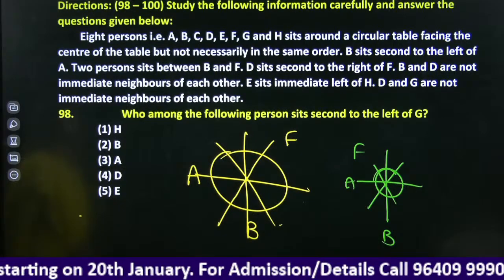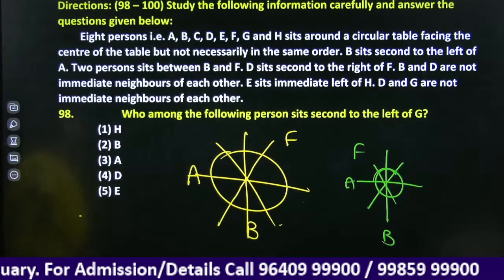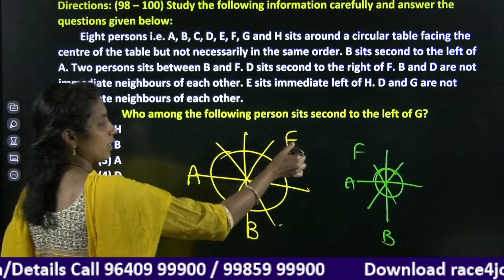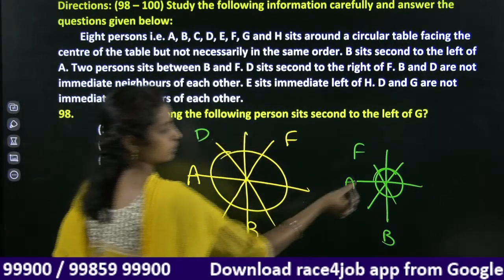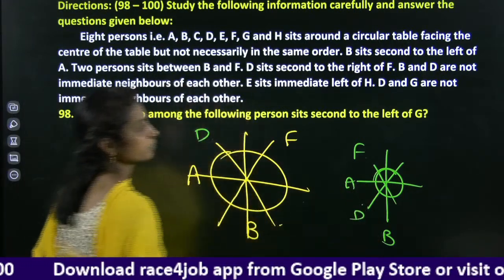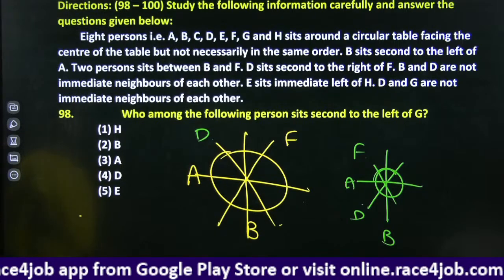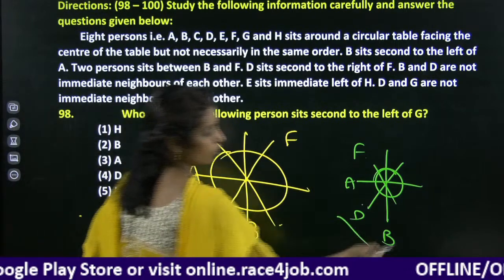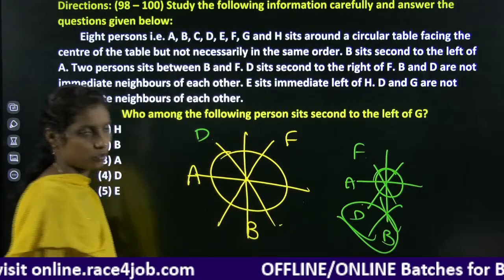Next, D sits second to the right of F. F first right, second right, D is here. Next, B and D are not immediate neighbors, which means this is a false assumption.